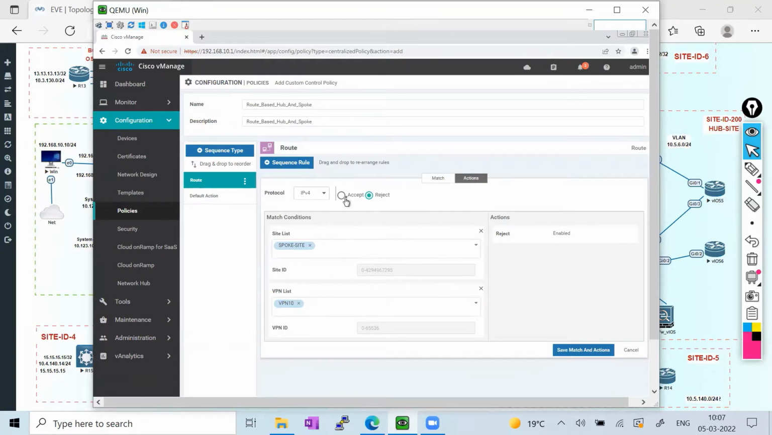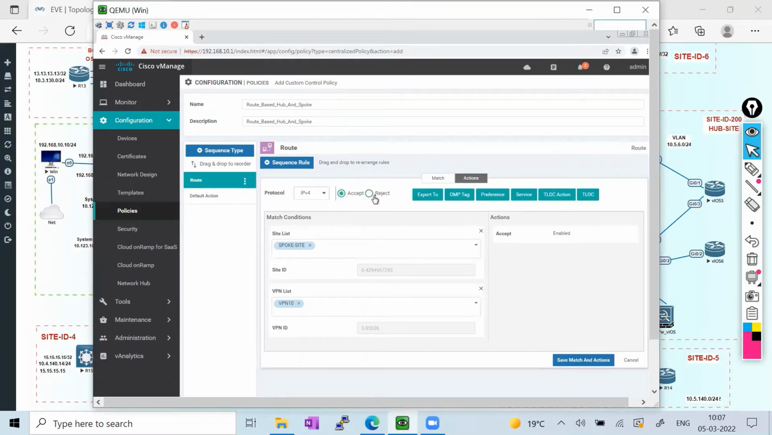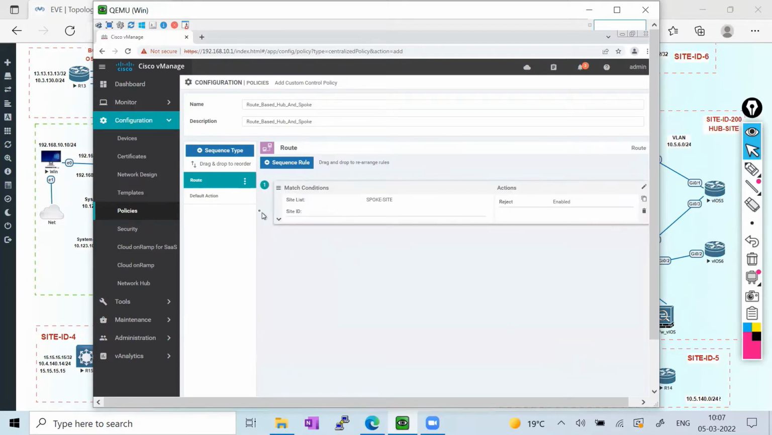This is the action. I'm not going to accept this; I'm just going to reject them. This is a default setting, so I'll save here. In this situation, you can see that I'm saying that any spoke sites which are in VPN 10, if they want to communicate, just reject the communication. I'm not going to allow them.